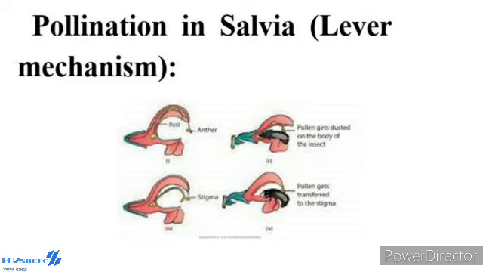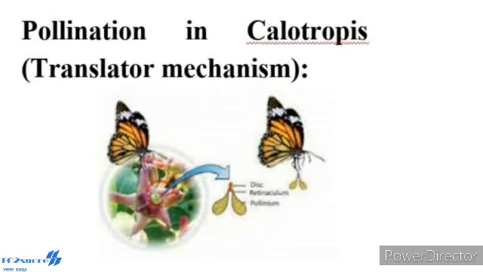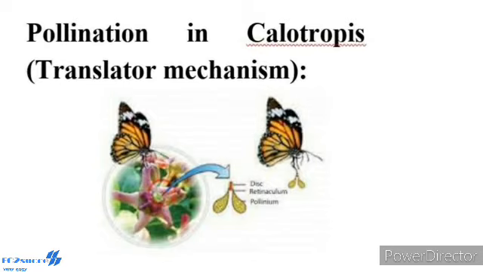Some other interesting pollination mechanisms found in plants: trap mechanism, Aristolochia; pitfall mechanism, Arum; clipper or translator mechanism, Asclepiadaceae; and piston mechanism, Papilionaceae. Another one, pollination in Calotropis. The mechanism is called translator mechanism. It is found in the members of Asclepiadaceae, which is called Apocynaceae as per the APG system of classification.